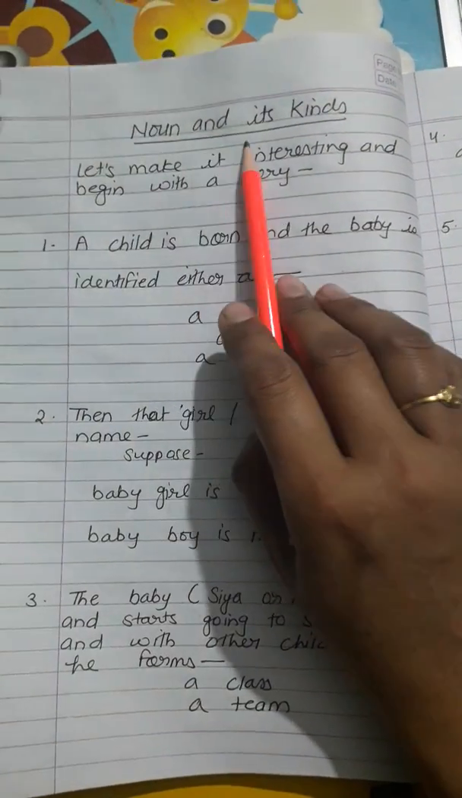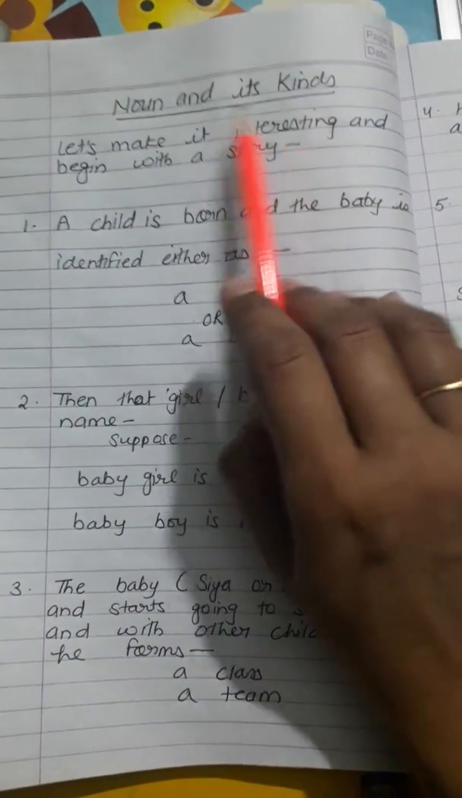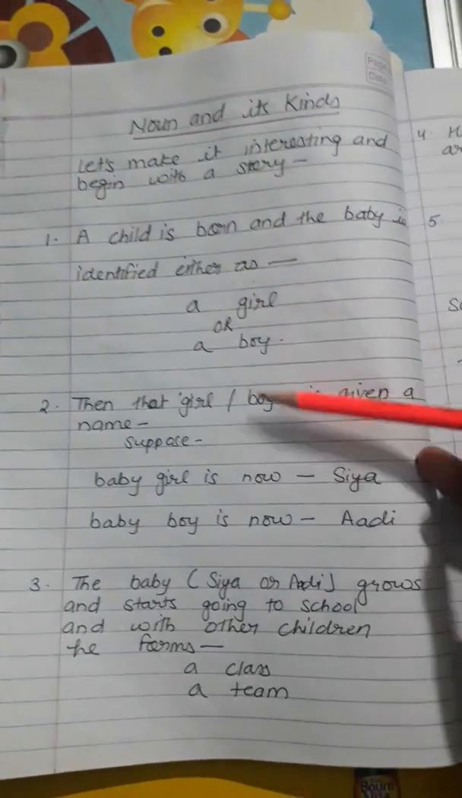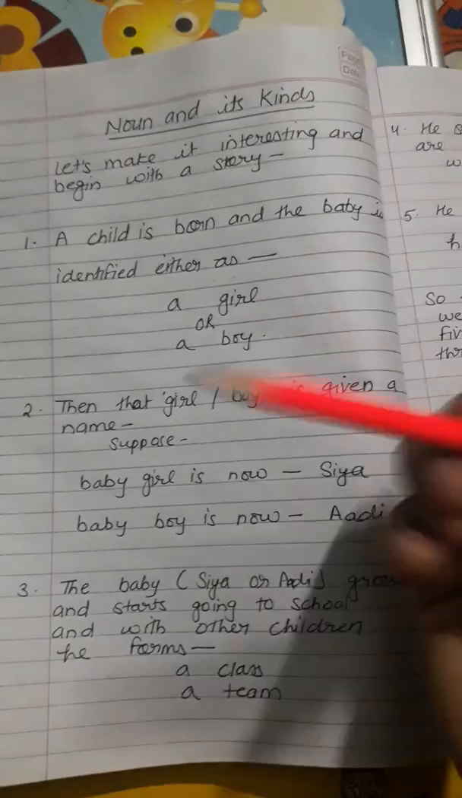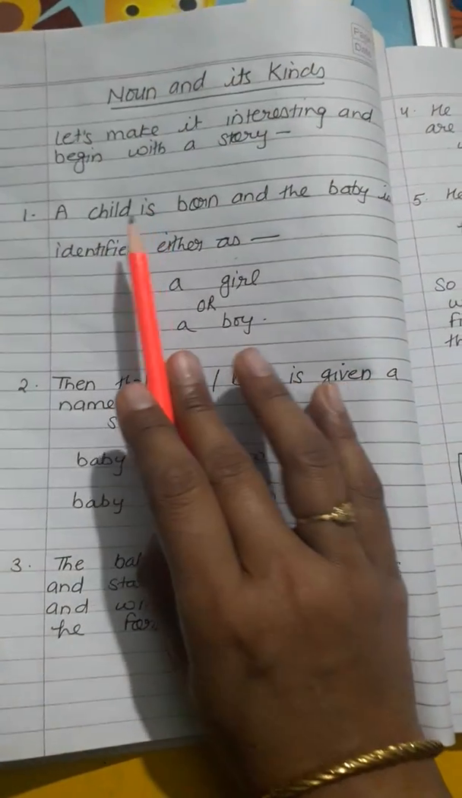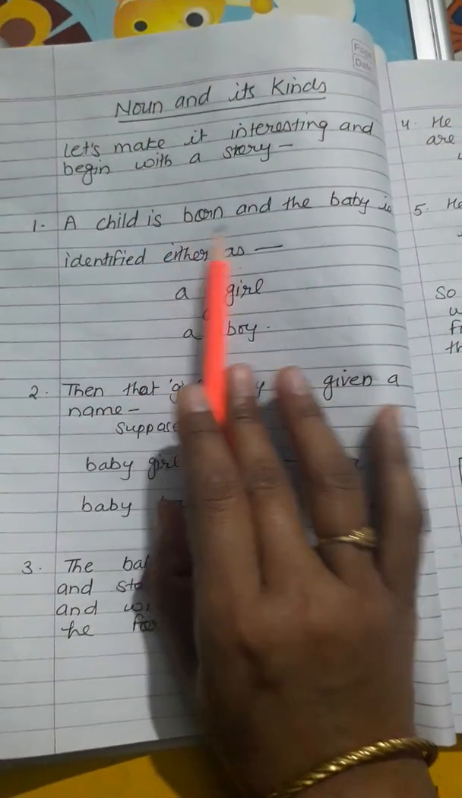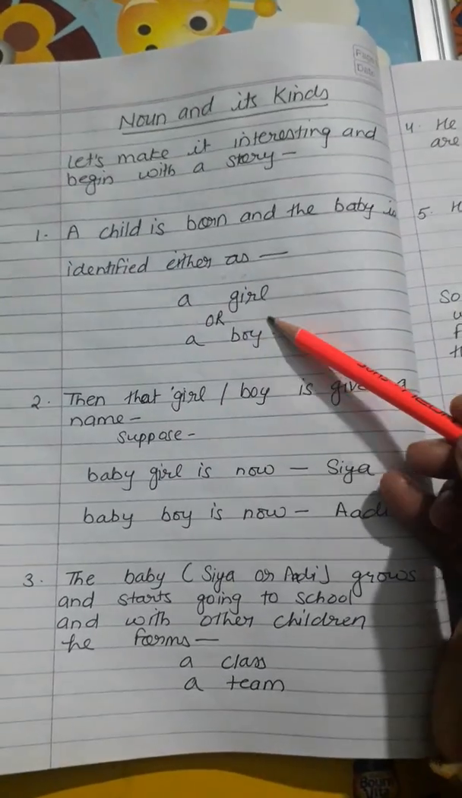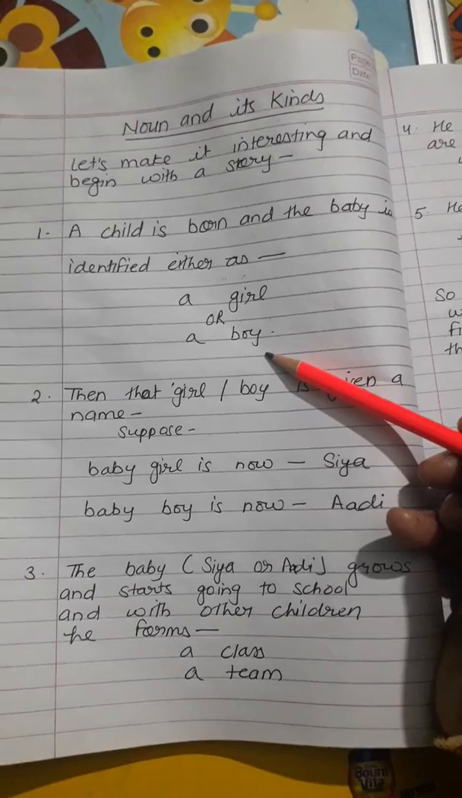Our first topic of the syllabus is noun and its kinds. Let's make it interesting and begin with a story. See, I have divided this story in 5 stages. So, what does the first stage say? First stage says a child is born and the baby is identified either as a girl or as a boy.